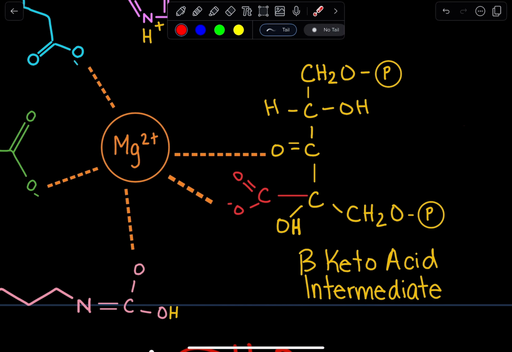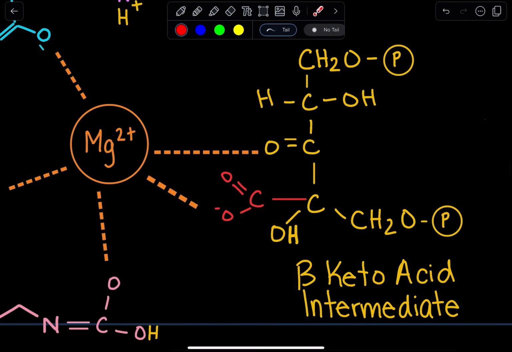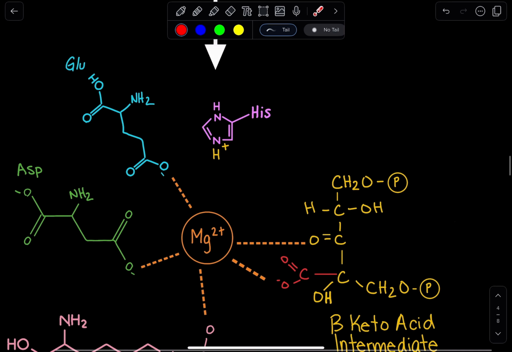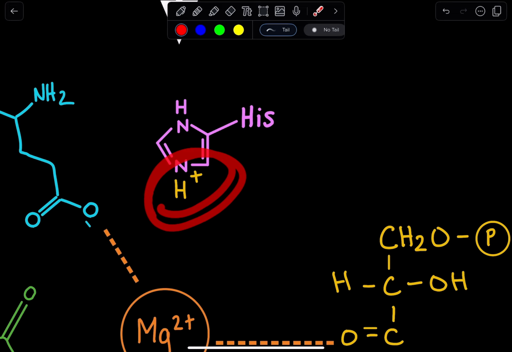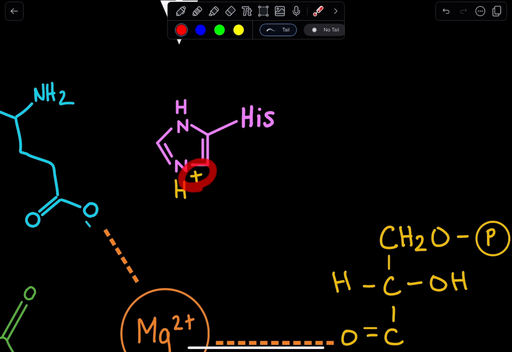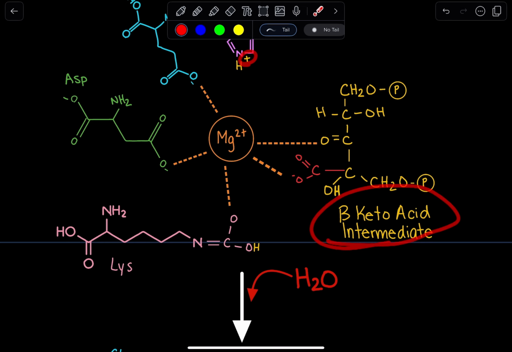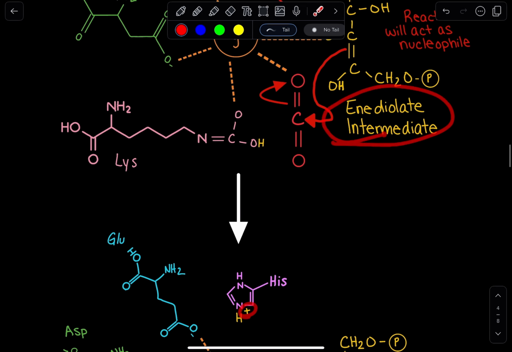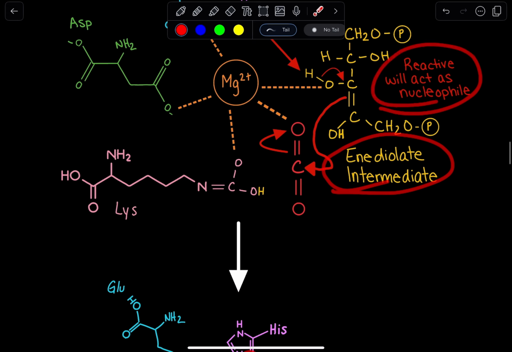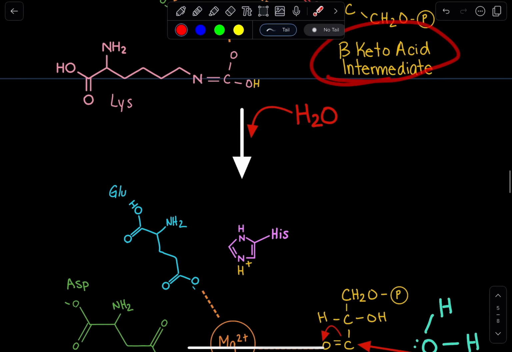Now, taking a look, once again, we have our carbon dioxide incorporated. This oxygen bears a negative charge because it used to share electrons with the carbon, but now those electrons have been passed over. We can see that histidine, remember, it abstracted that hydrogen, so it has a plus charge now. And we have our beta keto acid intermediate. Previously, we had that enediolate intermediate, which was reactive and acted as a nucleophile.